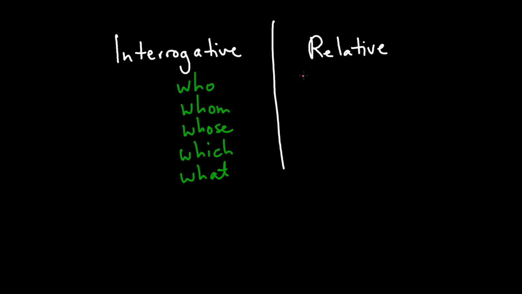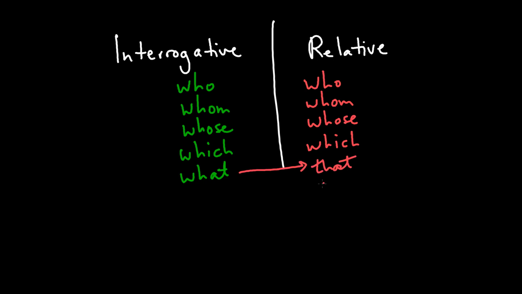So we have who, whom, whose, pretty much the same, which, and then there's one minor difference here. Instead of what, we have that. And that's the only difference. So what's going on here? Why do we have two categories? Well, they have a different function.